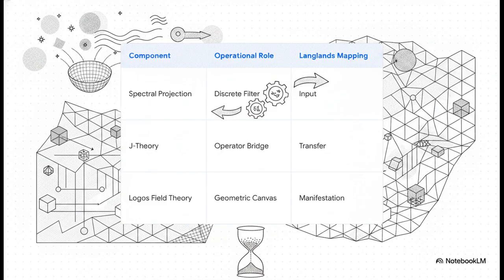Notice how we start at level 1 with spectral projection theory. This acts as the discrete filter, effectively isolating arithmetic packets from quantum fluctuations. Then we move to level 2, J-theory, which serves as the functorial operator bridge translating those invariants. Think of it like the universe's operating system, translating underlying code into visible graphics. Finally, we reach level 3, Logos field theory itself. This is the macroscopic geometric canvas where these hidden structures actually decompress into tangible spacetime. It's the exact mechanism that regularizes discrete arithmetic invariants into continuous reality.